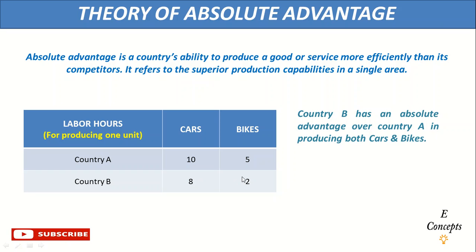So we can see that country B is working more efficiently because it produces 1 unit of a car and 1 unit of a bike in less time. So it has superior production capabilities as compared to country A. So we will say that country B has an absolute advantage over country A in producing both cars and bikes.